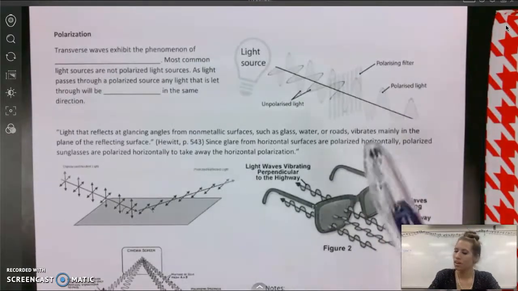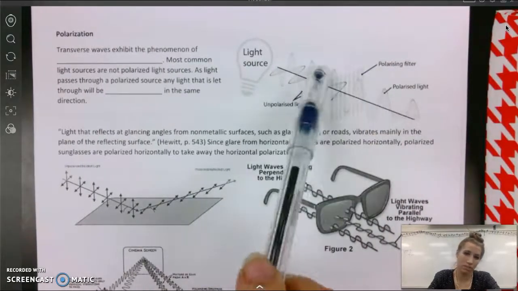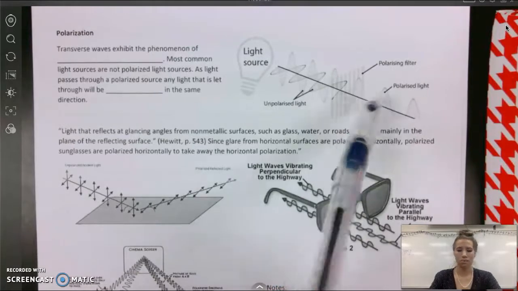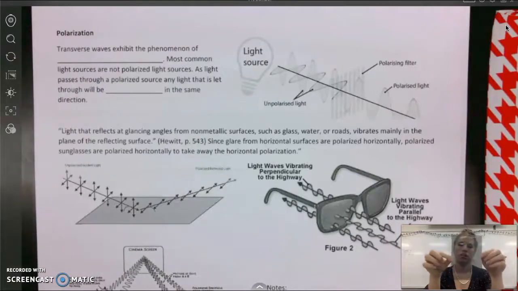Okay? And what's cool about this is we've viewed and used this phenomenon in multiple ways. Let me show you. This is a polarized filter, okay? And so there are tiny little strips of this filter that light can pass through. And so we can polarize the light all in one direction. And then we can polarize the light in another direction, okay?